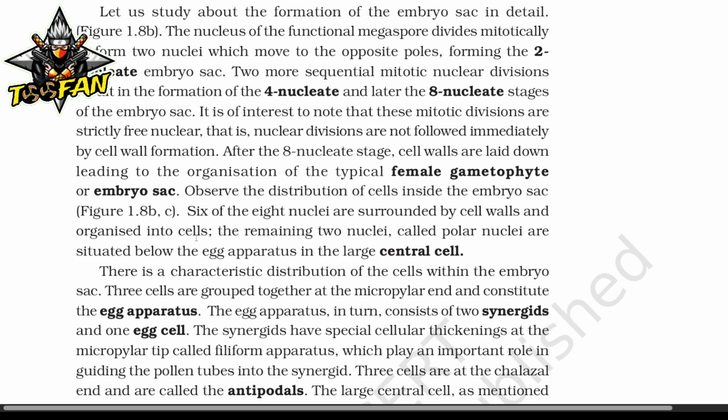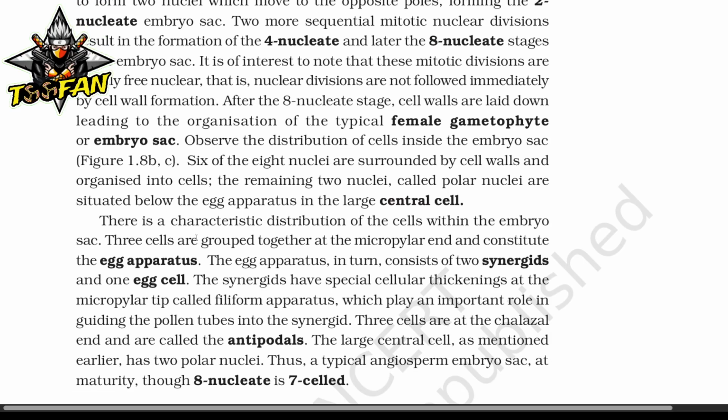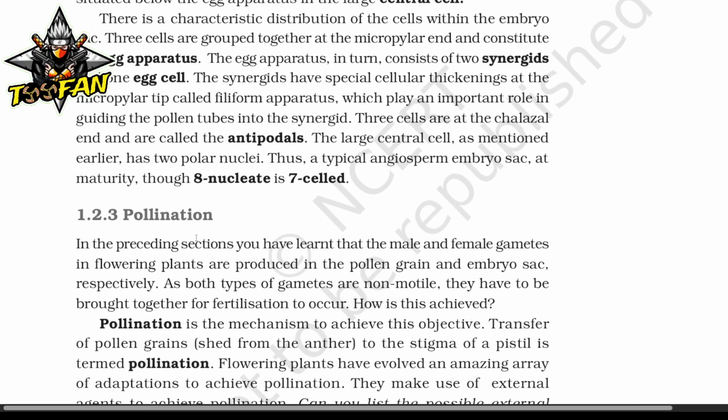There is a characteristic distribution of the cells within the embryo sac. The 3 cells grouped together at the micropylar end constitute the egg apparatus. The egg apparatus in turn consists of 2 synergids and 1 egg cell. The synergids have a special cellular thickening at the micropylar tip called filiform apparatus, which plays an important role in guiding the pollen tubes into the synergids. 3 cells are at the chalazal end and are called the antipodals. The large central cell, as mentioned earlier, has 2 polar nuclei. Thus, a typical angiosperm embryo sac at maturity, though 8 nucleate, is 7-celled.